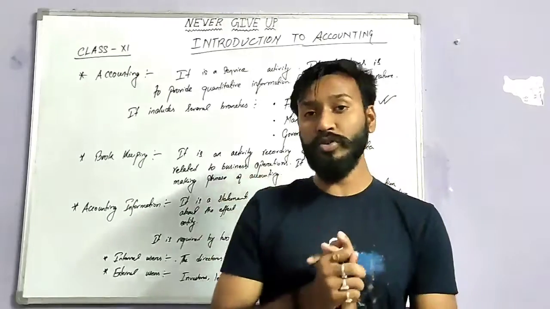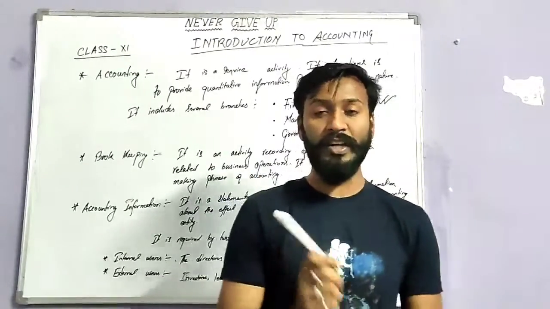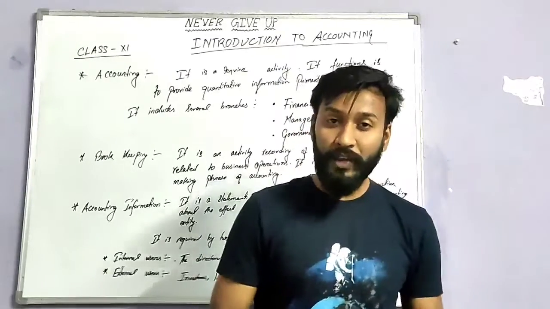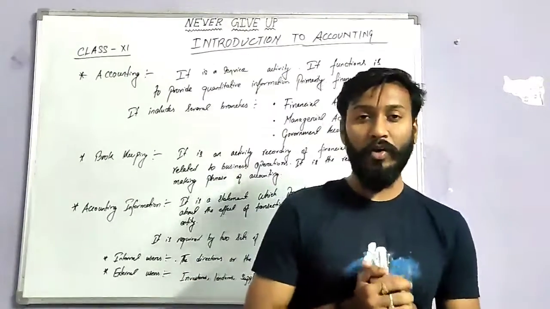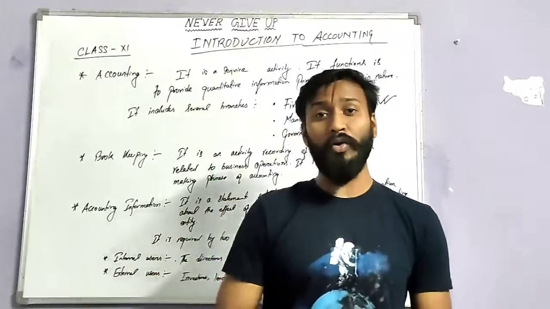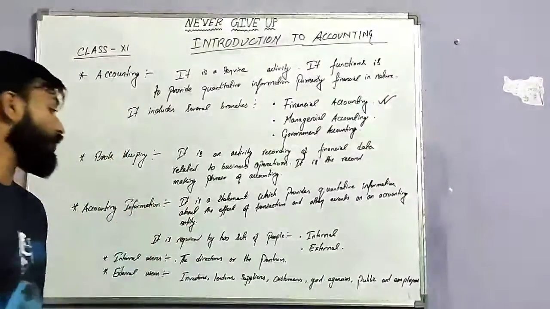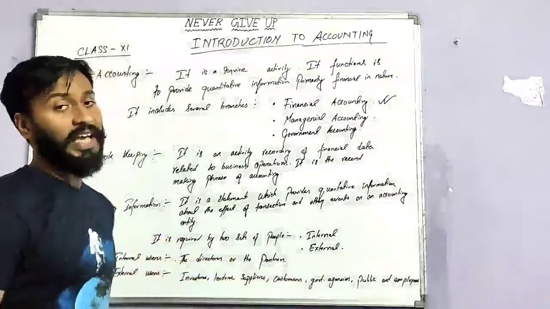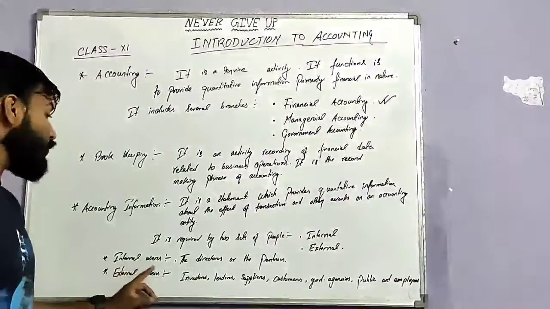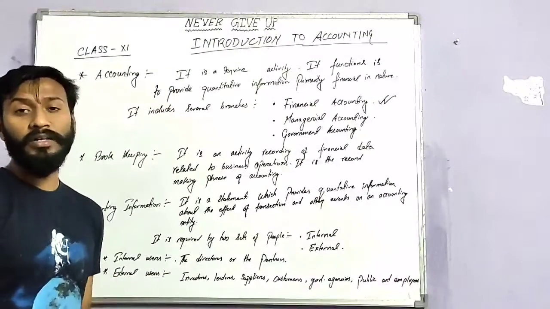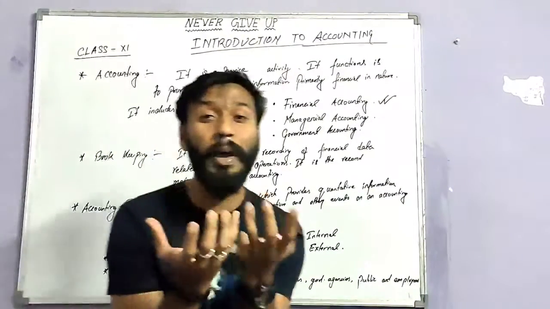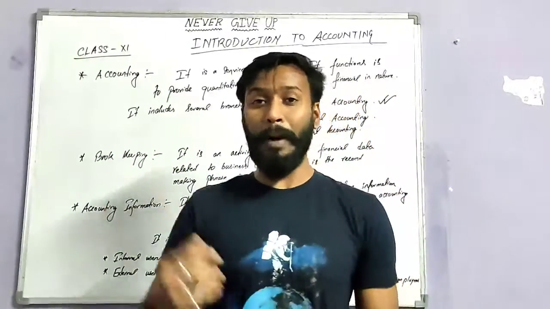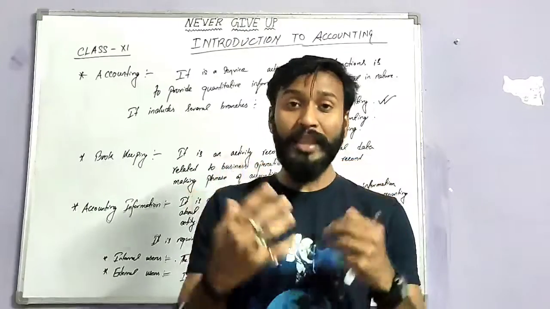There are several books of accounts. If you purchase machinery, there will be a machinery account. If you purchase a vehicle for the business, there will be a vehicle account, a cash account, a bank account. So this accounting information will be recorded for two sets of people. One is internal and the other one is external. Internal users means the directors or the partners, those who are core members of the business, the directors and partners who will run the business.